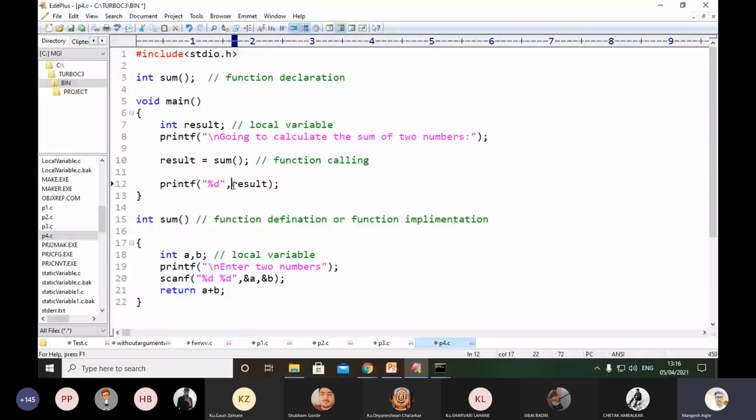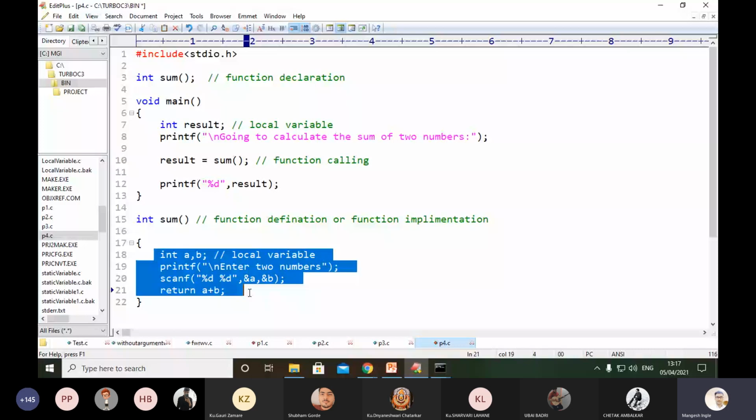So here you can see line number 15. Here we have implemented that function. That function name is sum. We have implemented, or we say defined, that function. Inside that we are providing some processing logic from line number 17 to line number 22.